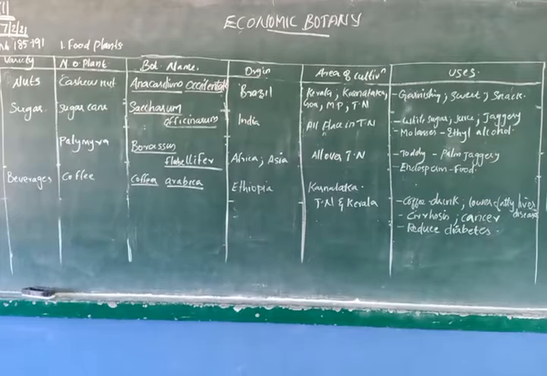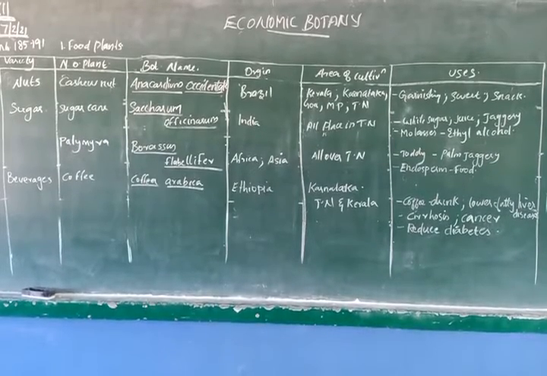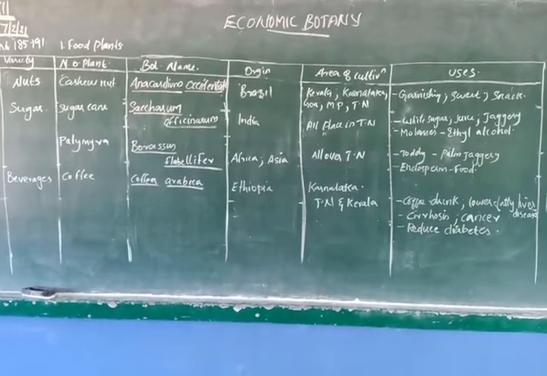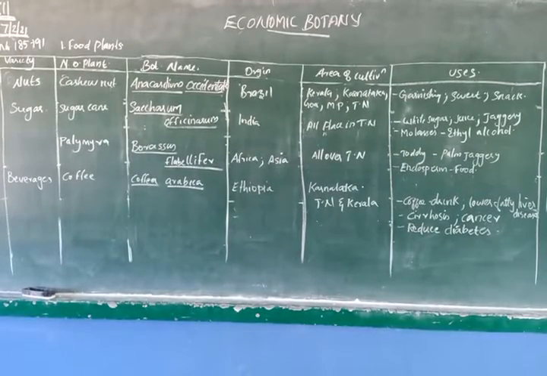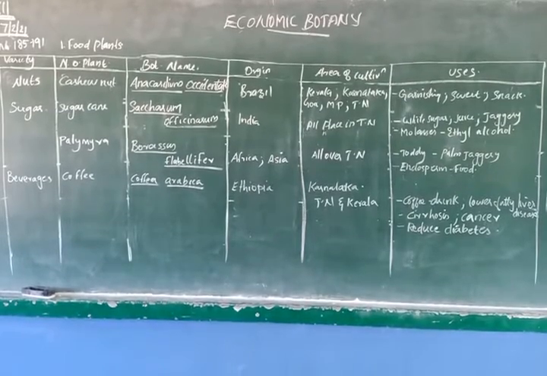Then the second one is palmyra. Palmyra. Panaymaram, whatever it is. Palmyra. Scientific name is Borassus flabellifer, and it originated in Africa and also Asia. All over Tamil Nadu we can see these palmyra. It is the shade tree of Tamil Nadu.